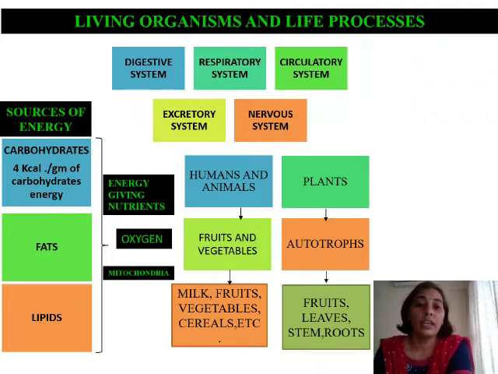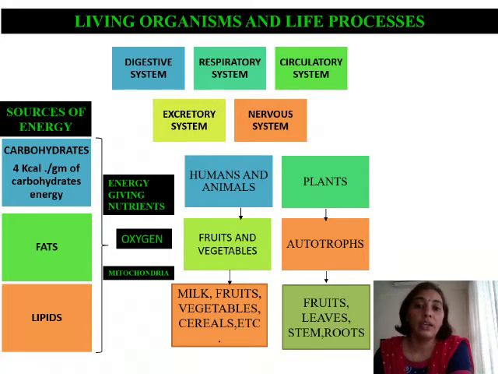Now, humans and animals, if we see, have to be dependent upon other organisms for their food, and we obtain fruits and vegetables. We eat them so as to obtain the nutrients. Milk, fruits, vegetables, cereals, etc. All these are rich sources of carbohydrates, and we obtain carbohydrates from them so that we can generate energy.